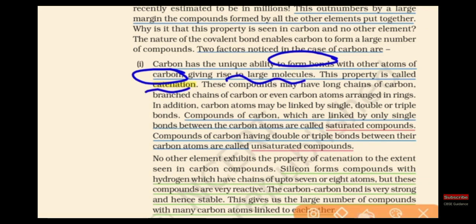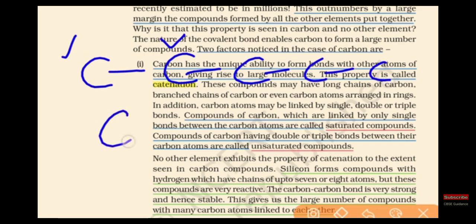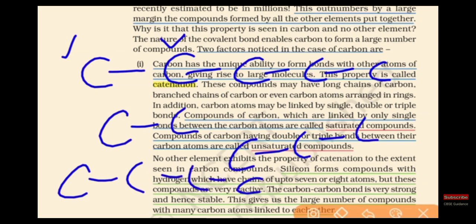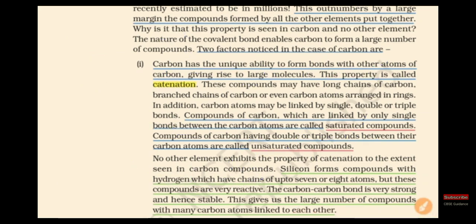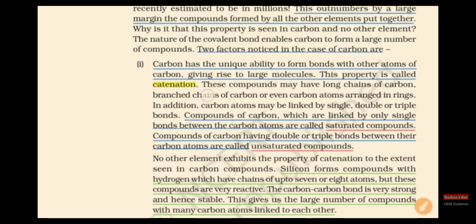This property is called catenation. These compounds may have a long chain of carbon. Carbon-carbon may be a single chain, and it has branching also. This property of carbon making bonds with other carbon atoms is called catenation. Here, carbon compounds make long chains, producing so many compounds.